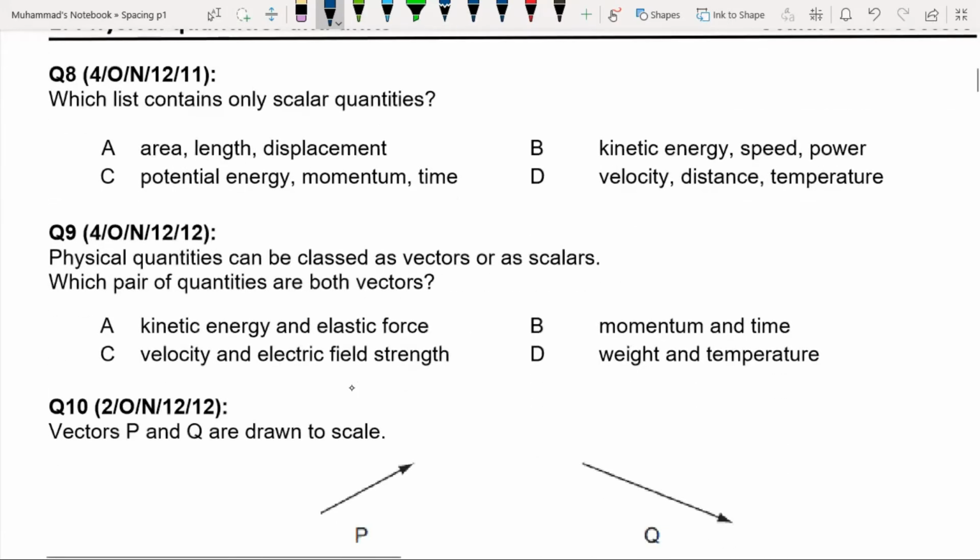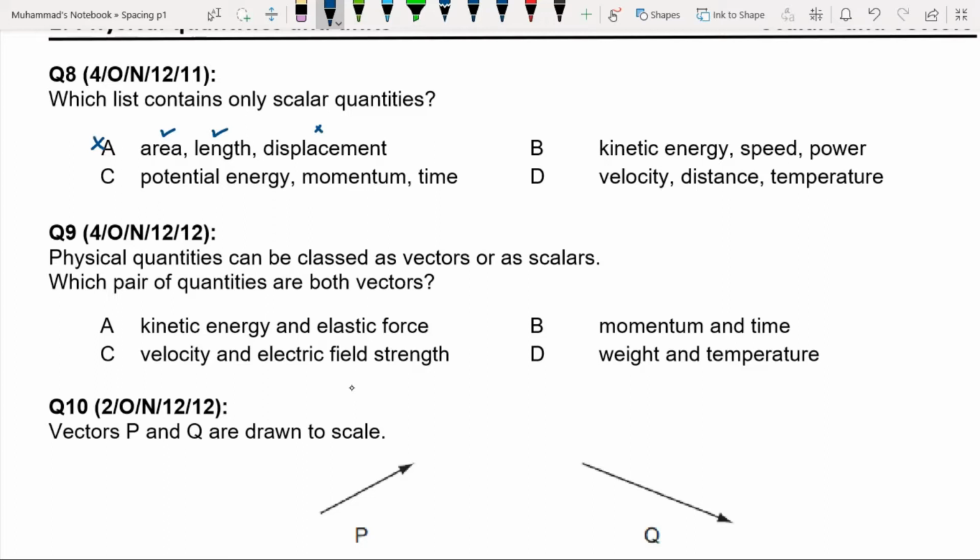Question 8 is, which list contains only scalar quantities? In option A, area, length, displacement. Area is scalar, length is scalar, but displacement is vector. So A is incorrect. B is kinetic energy, speed, and power.